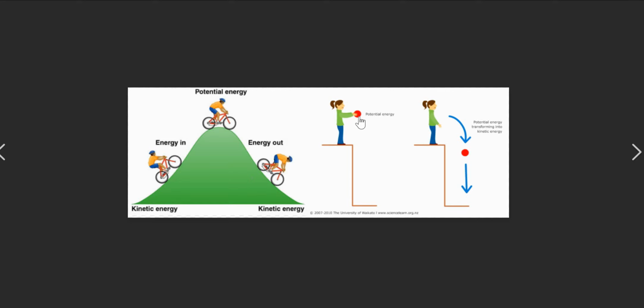Now the ball, when it is held here, has full potential energy. When she leaves it and it comes down and reaches here, as it is moving, the potential energy is converted to kinetic energy. We have the law of conservation of energy, which says that energy can neither be created nor be destroyed. It can only be converted from one form to another form.